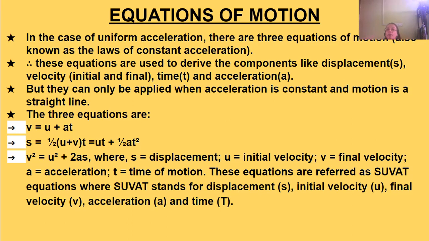But they can only be applied where acceleration is constant and the motion is in a straight line. So this is the condition where these equations can be used.